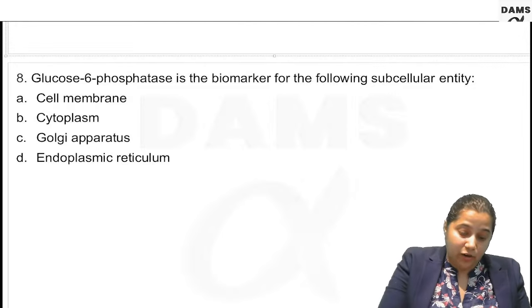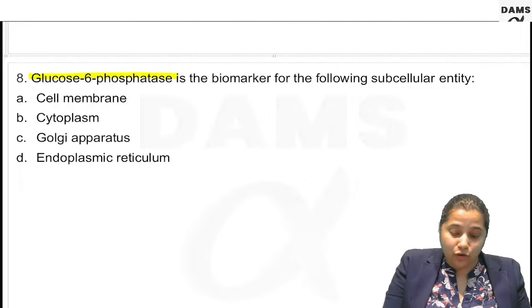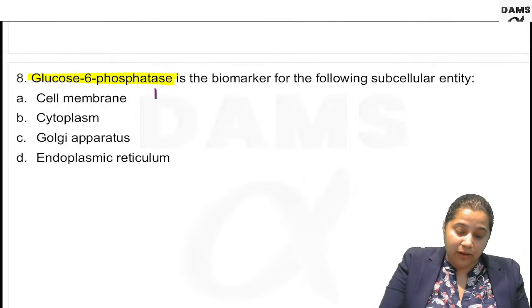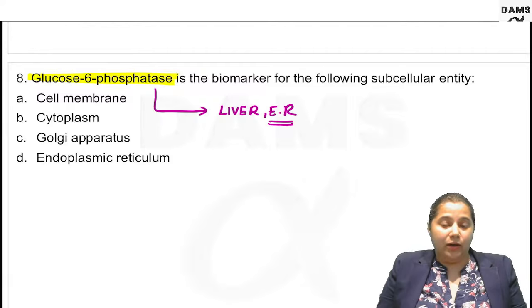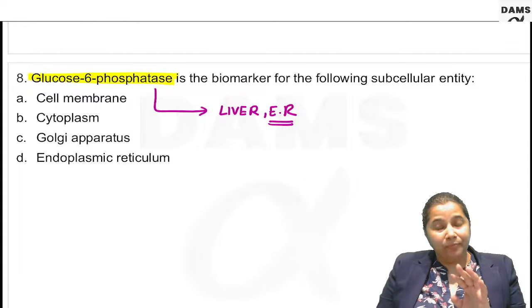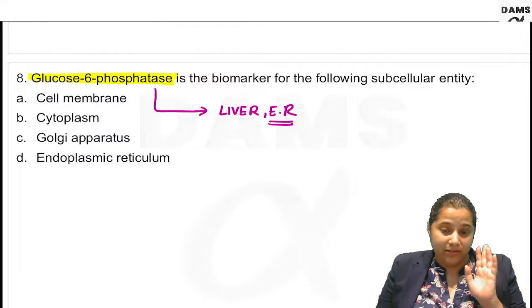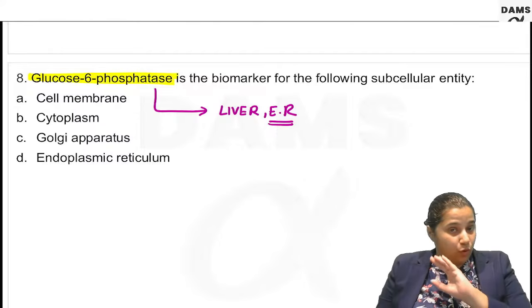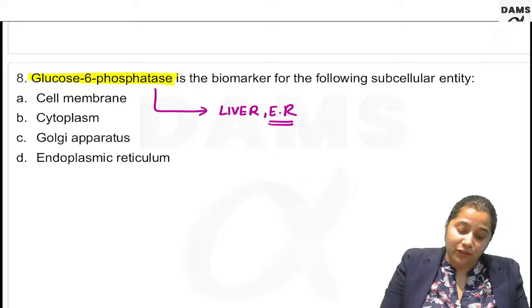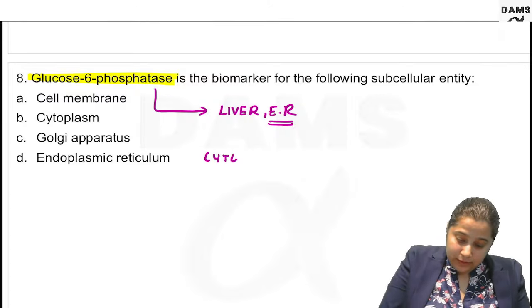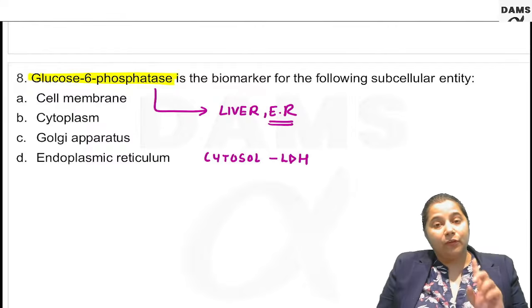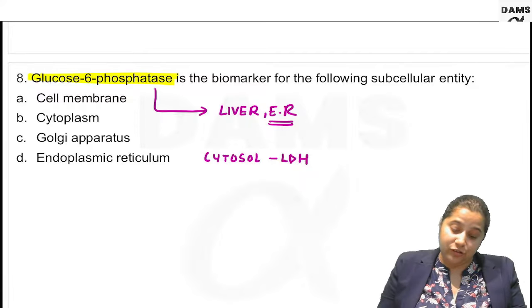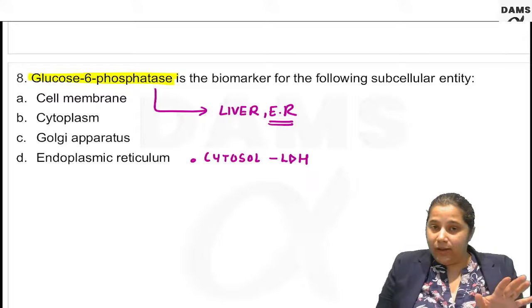Here, I did not get one correct answer. Glucose 6-phosphatase is the enzyme which is present only and only in liver endoplasmic reticulum. It is a marker of endoplasmic reticulum. It is not a marker of cytoplasm. Most of the students are saying cytosol. No. For cytosol, the marker is lactate dehydrogenase, LDH. That means you will find LDH only in the cytosol.